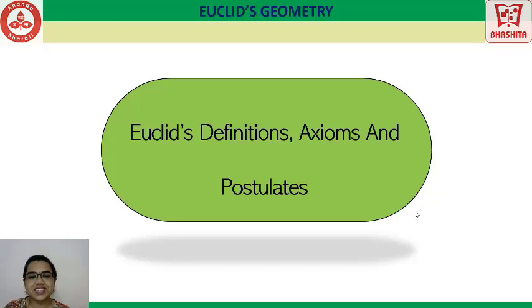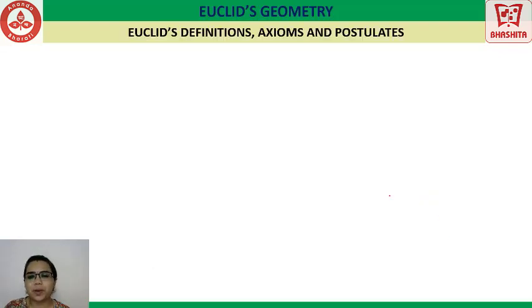Hello students, let us now begin with the first subtopic, that is Euclid's definitions, axioms and postulates. Let us begin by understanding what is actually geometry. The title of the chapter is Euclid's geometry, and under that we are going to learn about axioms and postulates. So let us actually understand what is geometry.